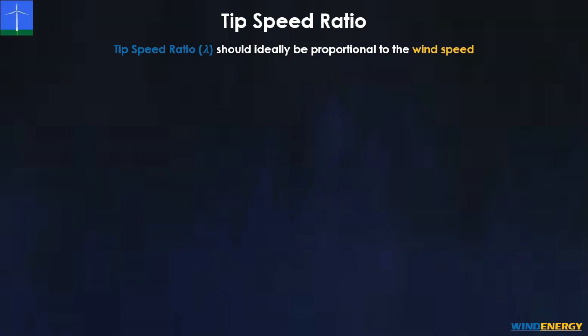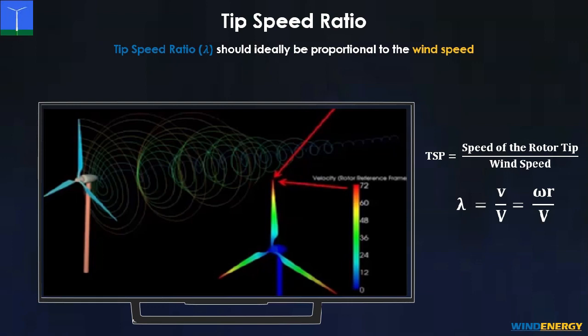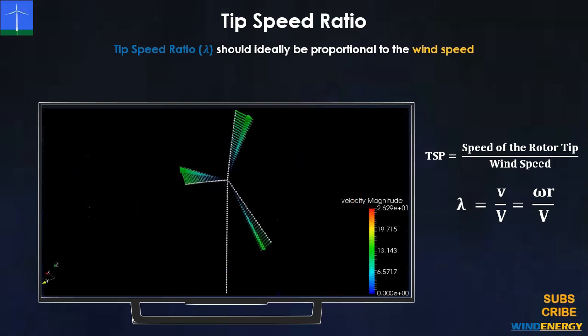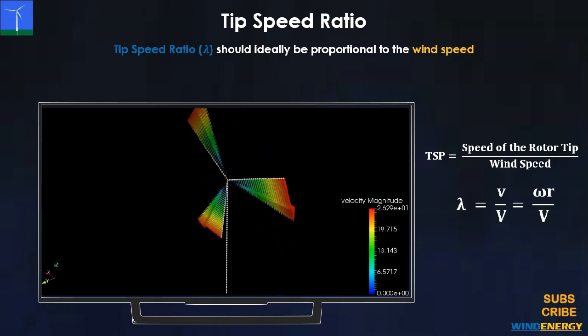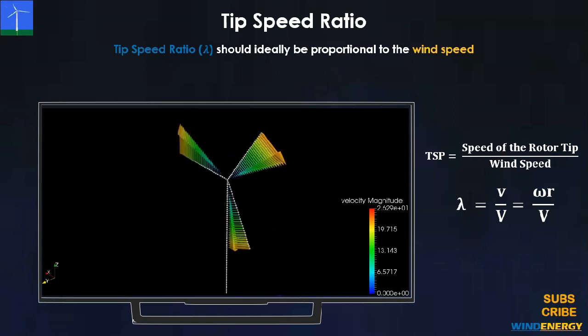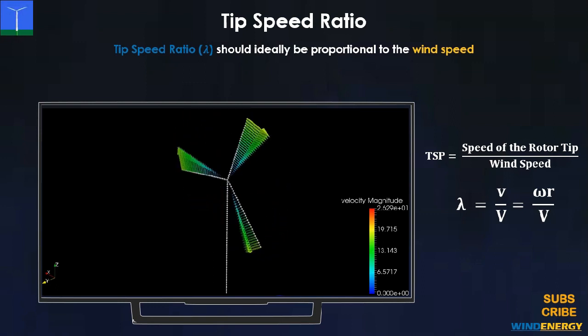Now the tip speed ratio. It is of vital importance in design of the wind turbines. Tip is the end of the blade, as we see in the diagram that the speed of the blade is 0 at center of the rotor. As we move away from the center of the rotor, the speed increases, and at the tip of the blade it is maximum. It is also influenced by the number of blades in the wind turbines. For fewer blades, the speed will be more, and for more blades, the speed will be low.